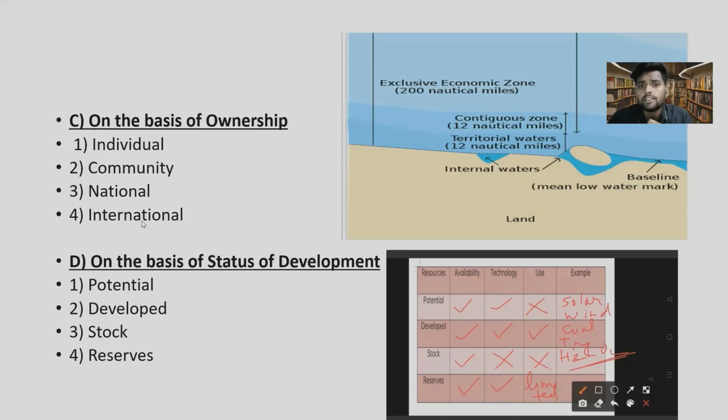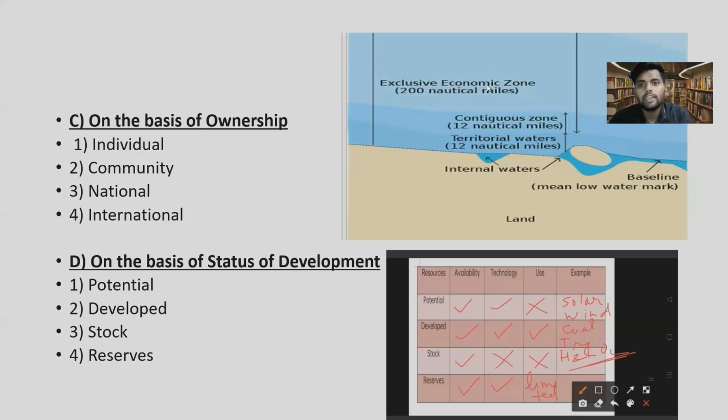This institution decided that the area beyond 200 nautical miles from a country will be an open or free area where no individual country can have the ownership of resources of seas and oceans.